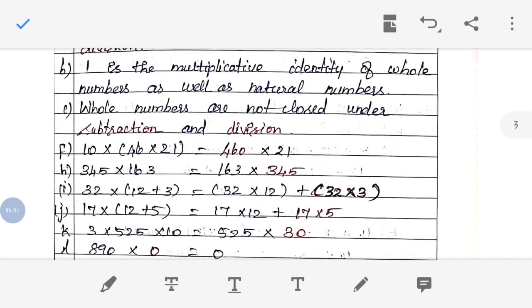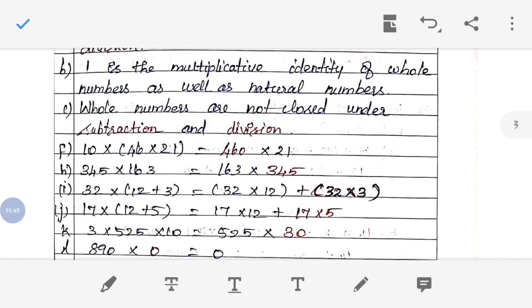And the next one is 10 into 46 into 21. Here they have grouped 46 and 21, but they have given the dash into 21. So what is missing here is 10 and 46. When you multiply 10 and 46, your answer will be 460.